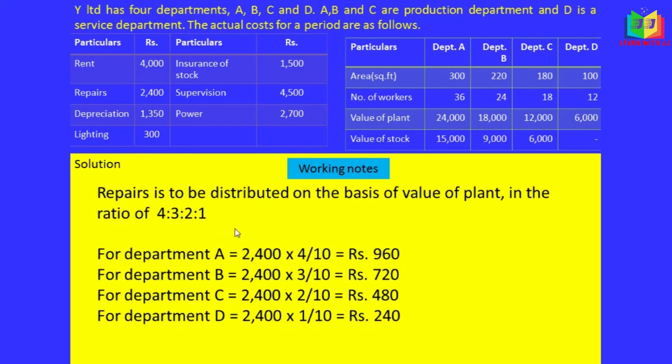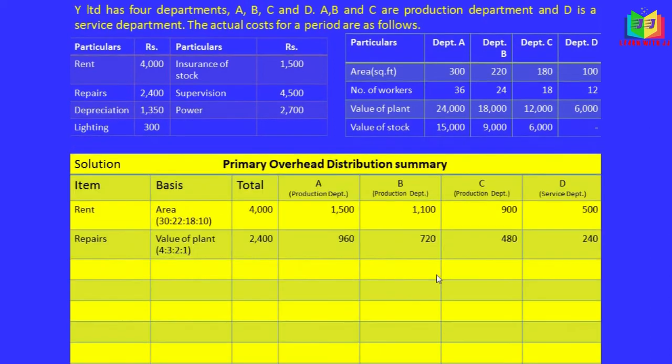Based on this, 2,400 is the repairs charge: for department A 4 parts, so 4 divided by 10, and for department B 3 parts, 3 divided by 10, and for department C 2 parts, 2 divided by 10, and for department D 1 part, 1 divided by 10. So we will get 960, 720, 480 and 240. This is to be written in the table. See, repairs, value of plant, 2,400, 960, 720, 480 and 240.